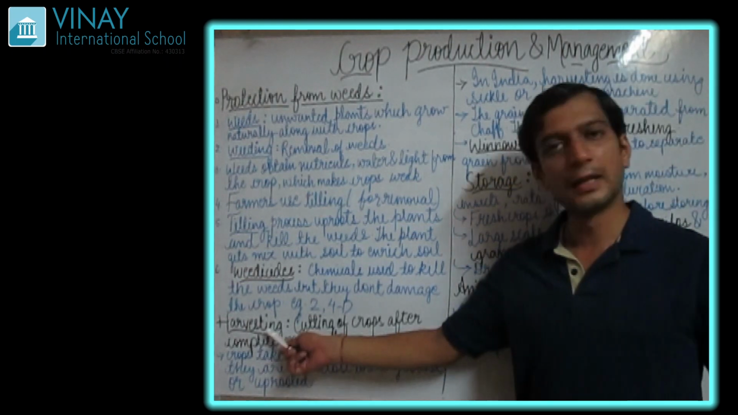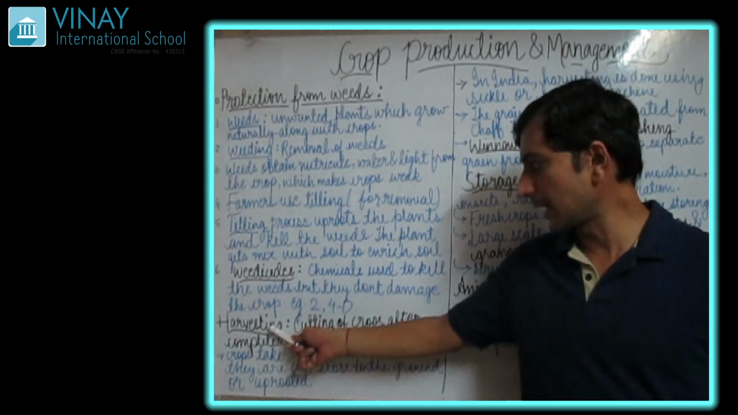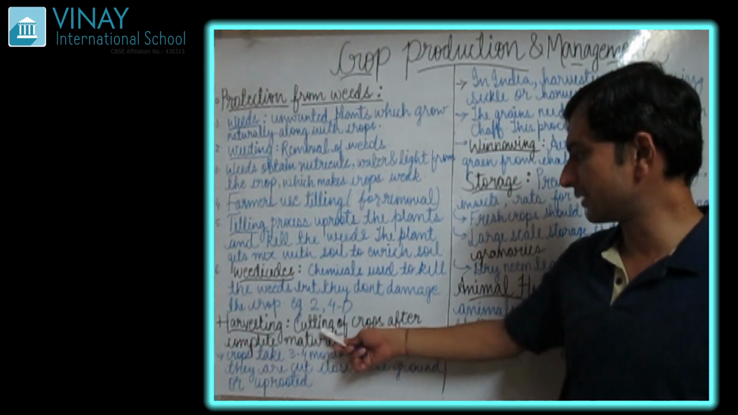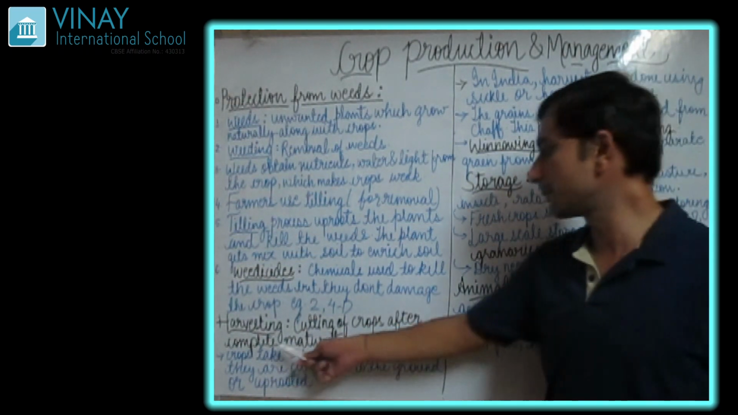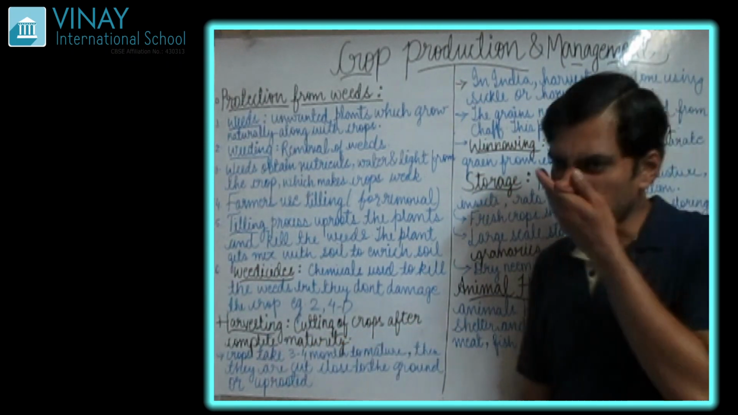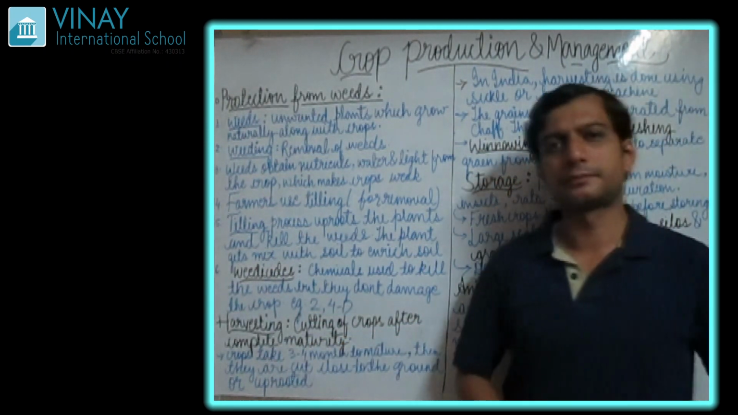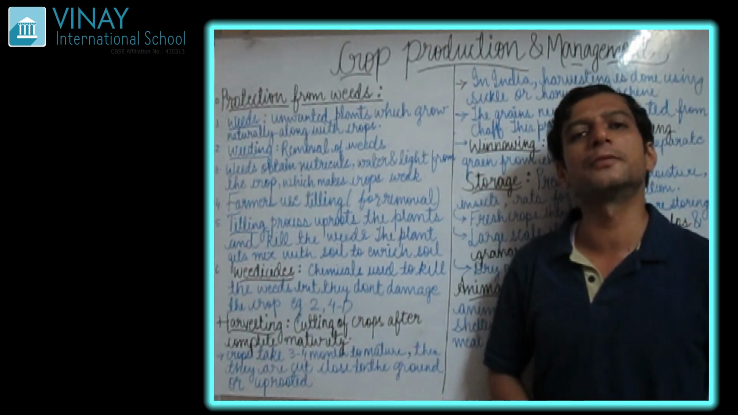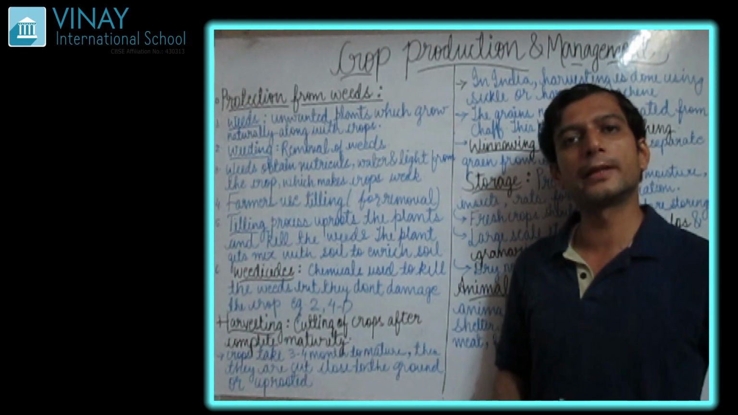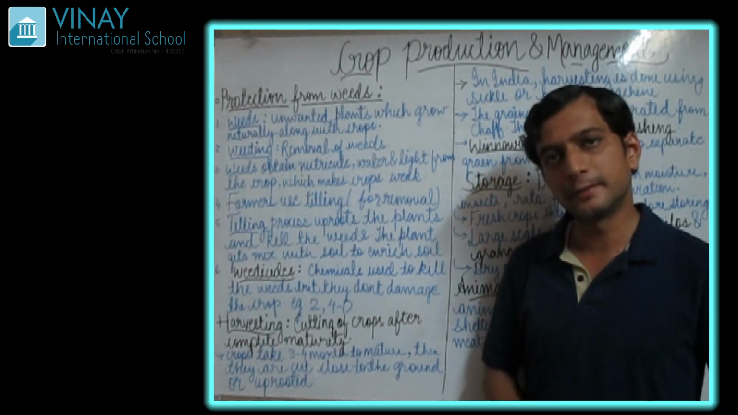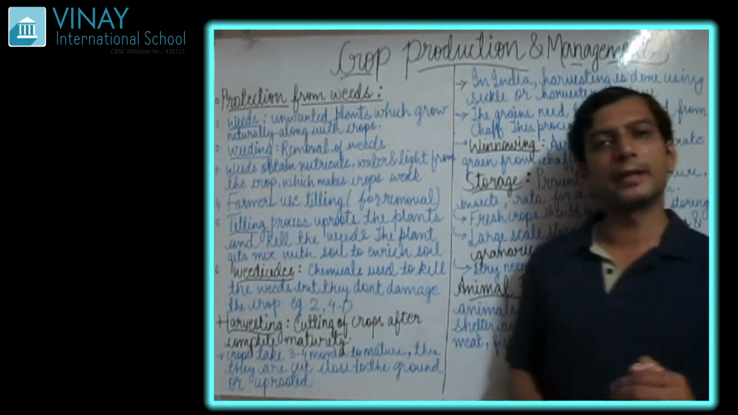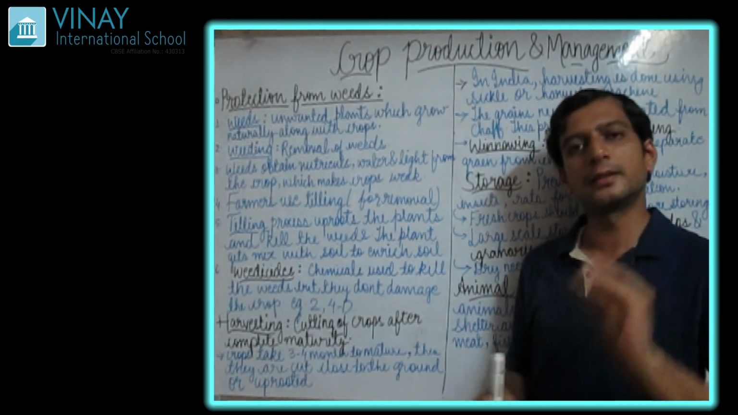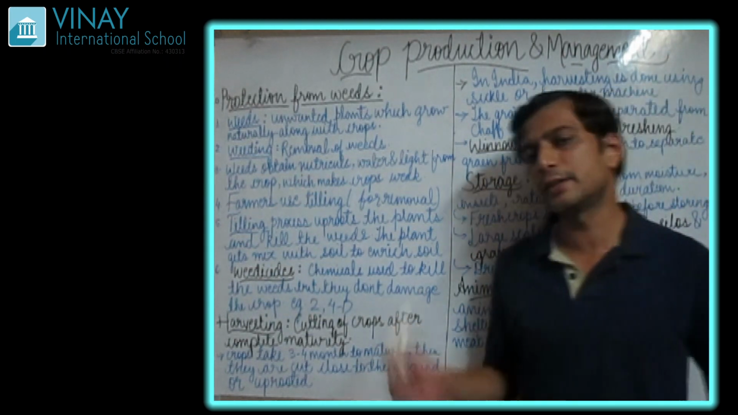Next, coming to our next topic, harvesting. What is harvesting? Let's see. Cutting of crops after complete maturity. See, what were the basic processes we saw before growing the crop? We were doing tilling. After tilling, we were sowing the seeds. After sowing, we were giving water, which is the irrigation process.